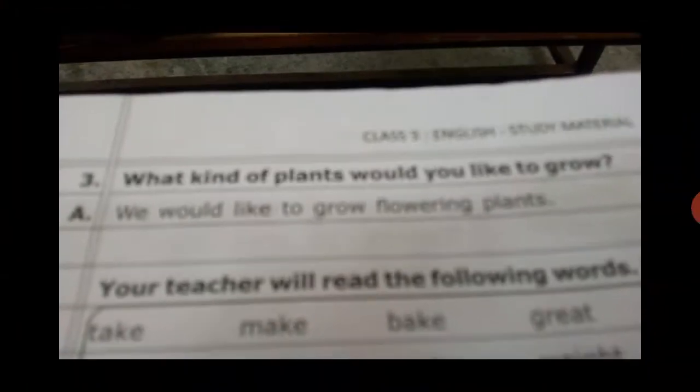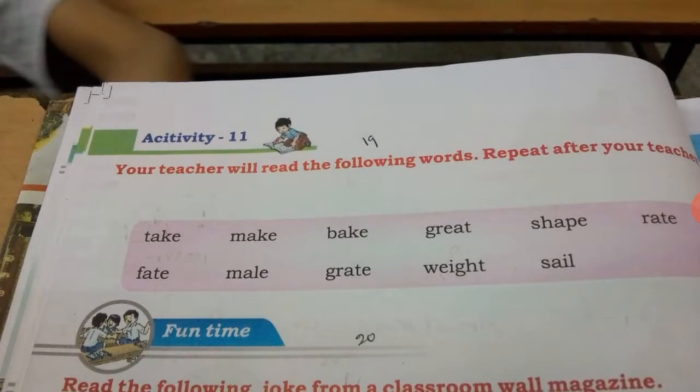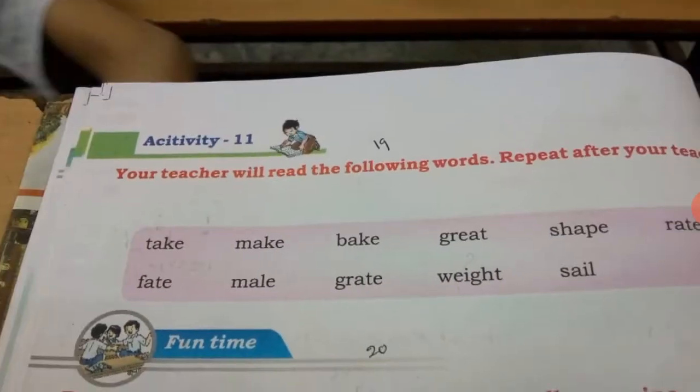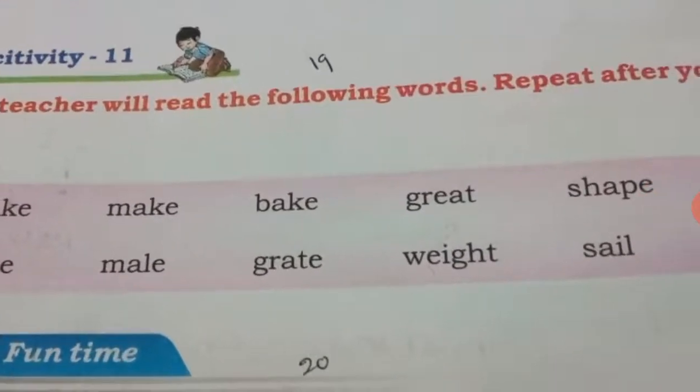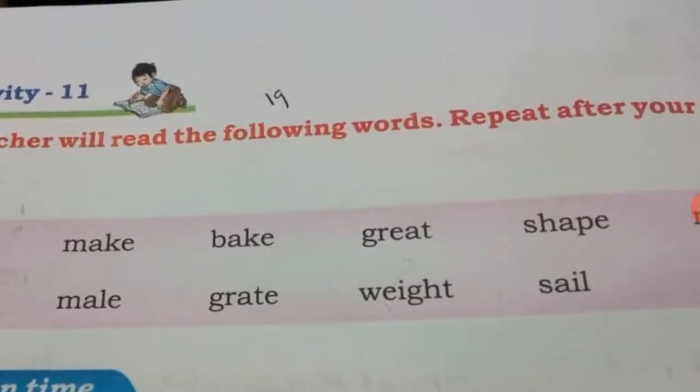Okay, all of you go to page number 12. Okay, activity 11. Your teacher will read the following words. Repeat after your teacher. It means that when I say some words, you have to repeat after me. Okay, see, they look very similar.